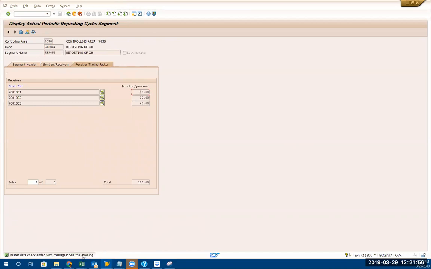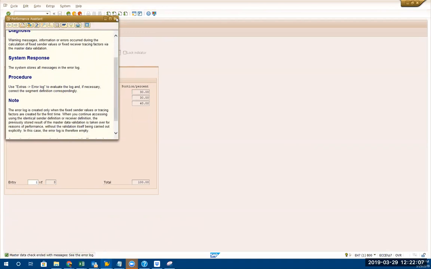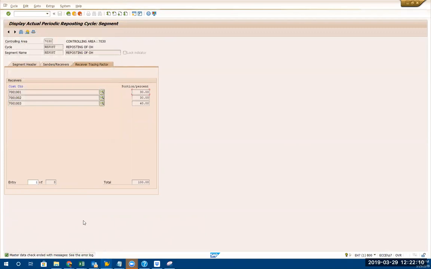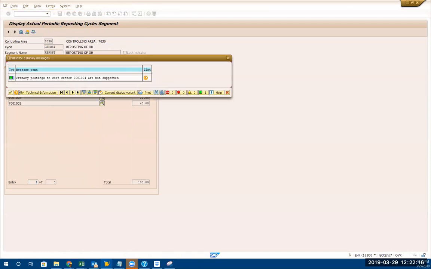You never know, something happened. So that's the error log. Okay, how do you go to the error log? You go to Extras, Error Log. It will tell you what's wrong with it.